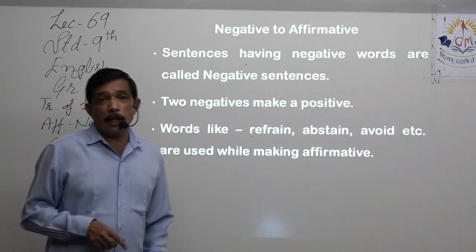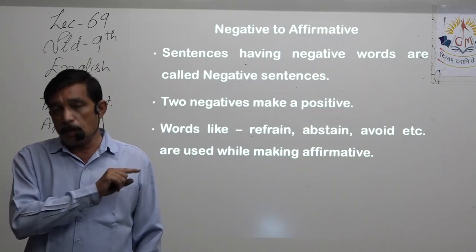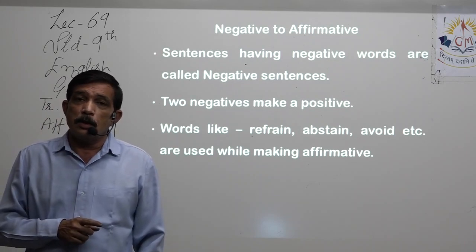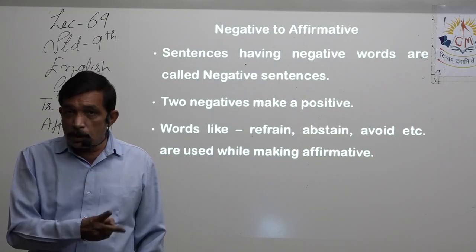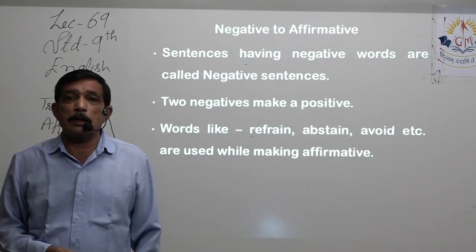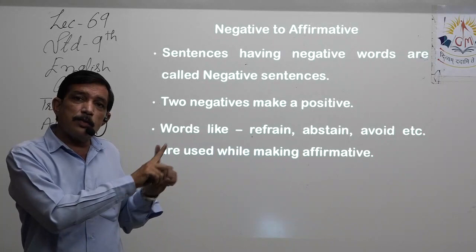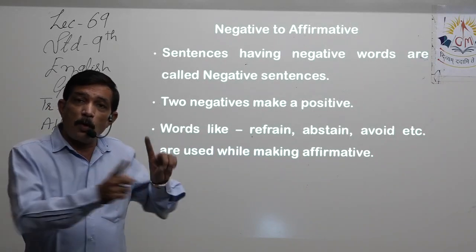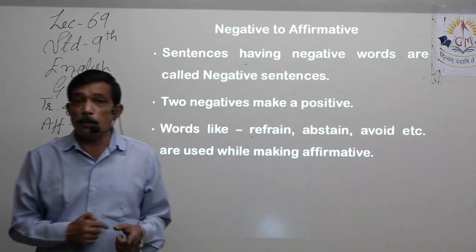Now, very, very important. Two negatives make a positive. Please write also, make a star mark over there. It is very, very important to remember. Two negatives will make a positive, but in the same sentence, if three negatives are written, then it means it is a negative sentence, because two negatives made a positive, फिर भी एक negative बच गया. So जब positive हुआ था वो फिर negative हो गया. So the overall outcome is negative because there are three.